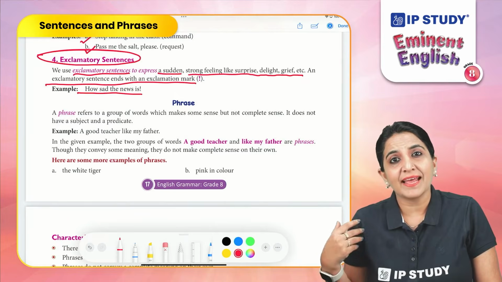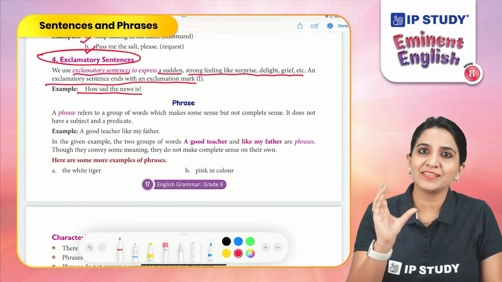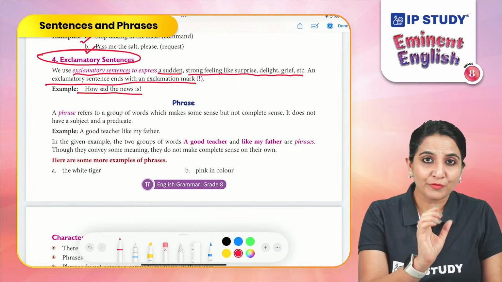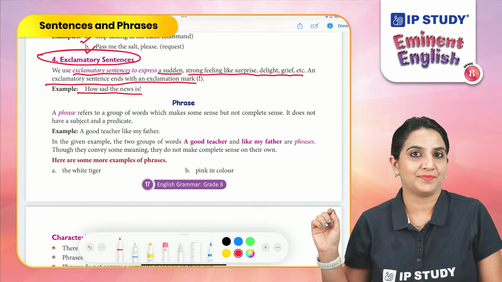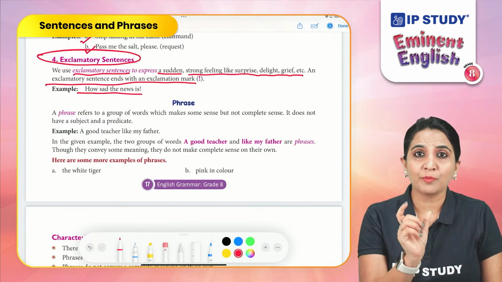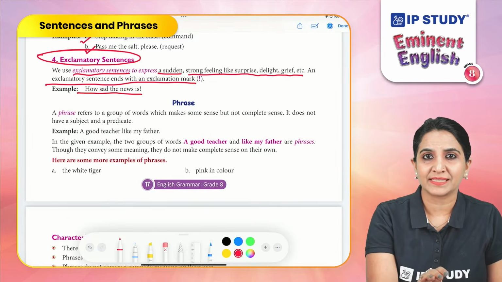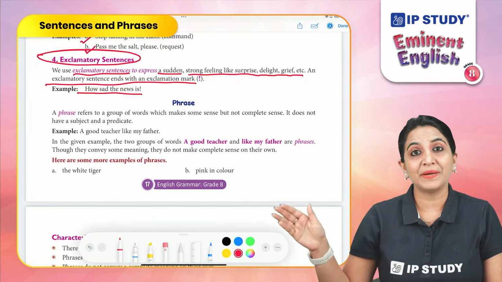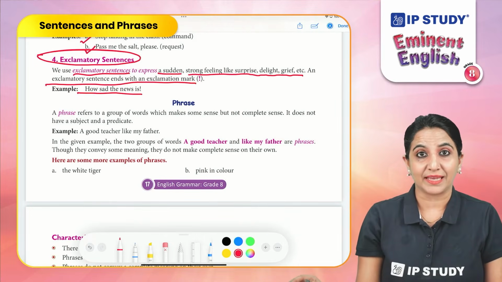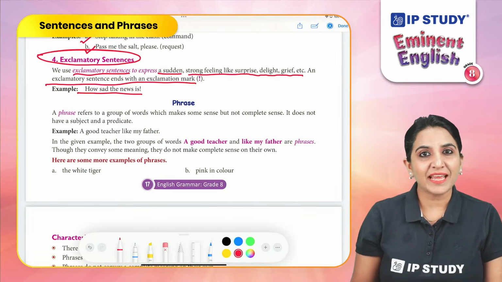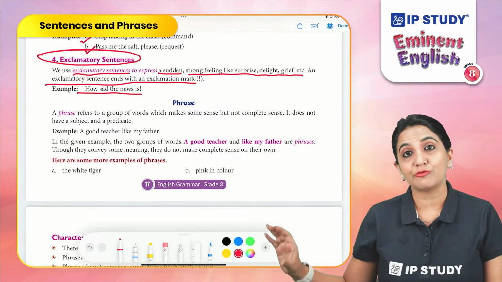What is a phrase and how can we differentiate between a sentence and a phrase? A phrase is a group of words which makes a meaning, but it does not complete the sentence. That means these are groups of words which have a meaning on their own, but they are a part of a sentence, and do not complete the sentence. A sentence is a group of words which completes the meaning. But the phrase is a group of words which has a meaning but doesn't make a complete, meaningful sentence.